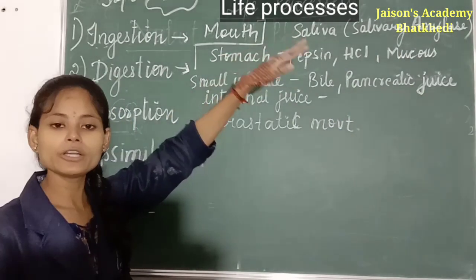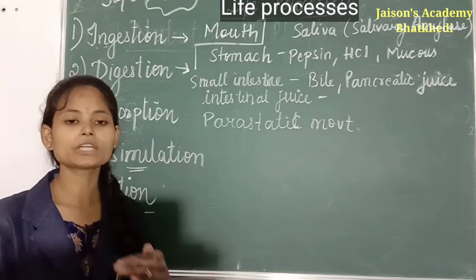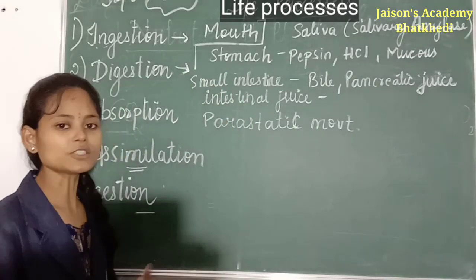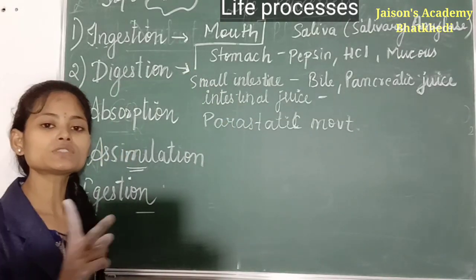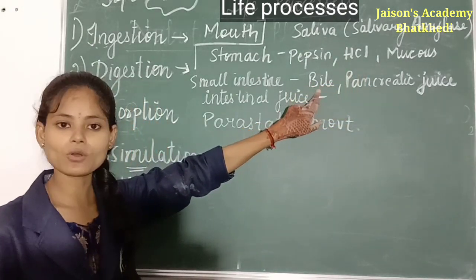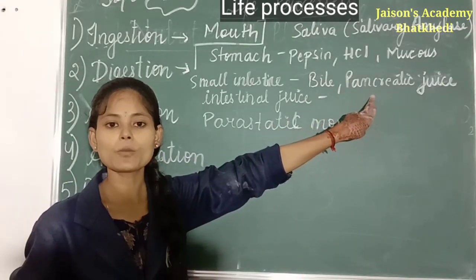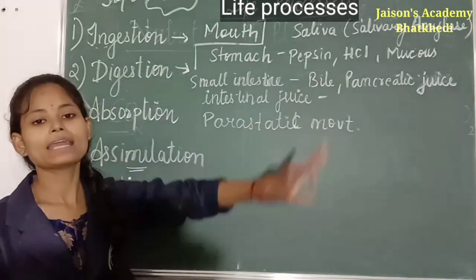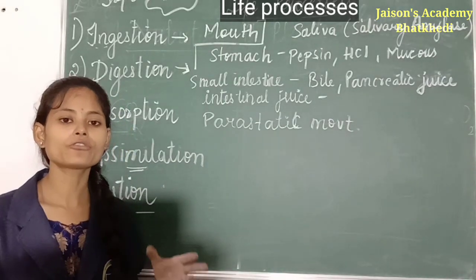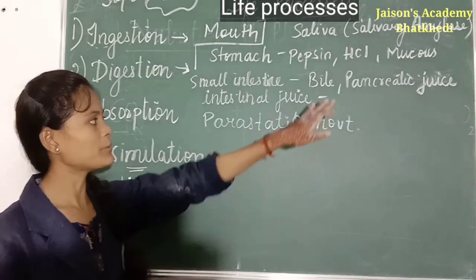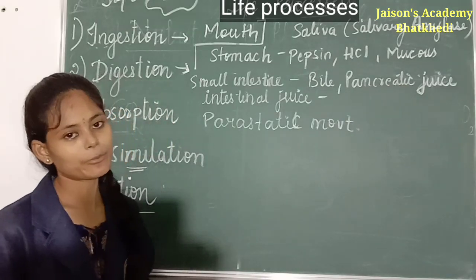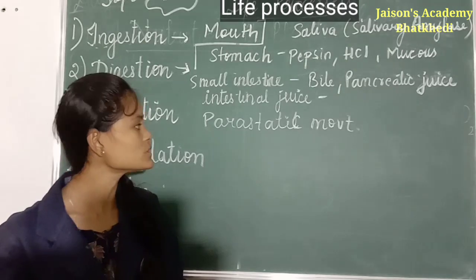Here the food is digested again, and after keeping it for 4 to 5 hours, the food enters the small intestine. In our small intestine, the secretions of the liver and pancreas come in. The secretion of the liver is called bile, and the secretion of the pancreas is called pancreatic juice. The function of bile is to digest and emulsify fat. Pancreatic juice helps in digesting carbohydrates, converting them into simple sugar.